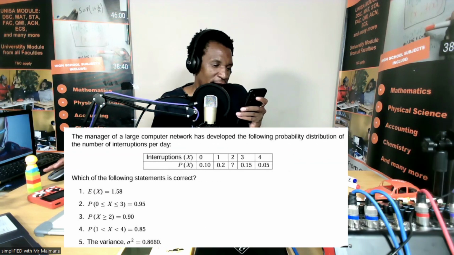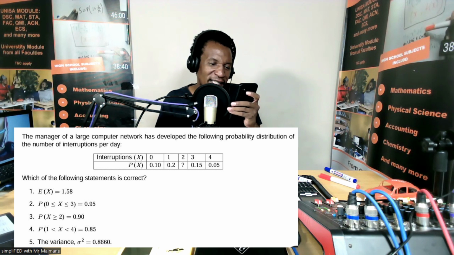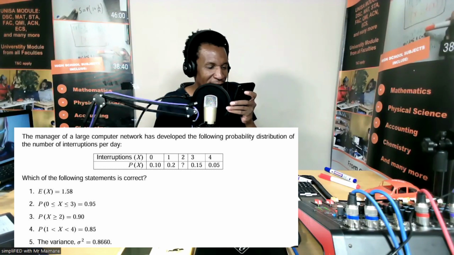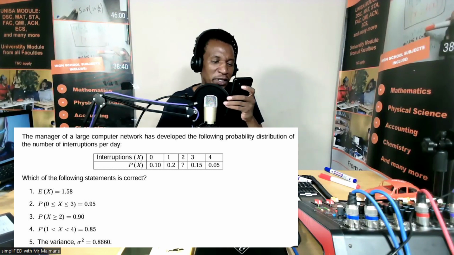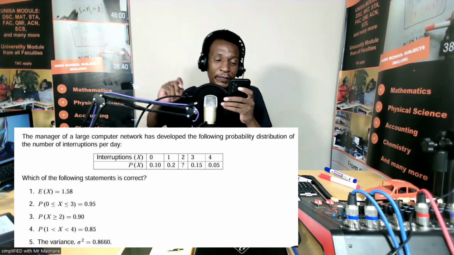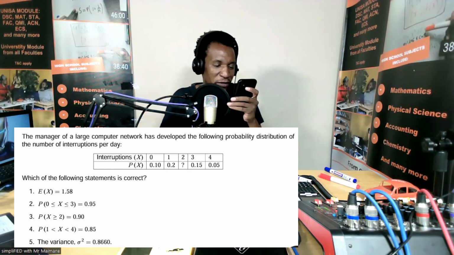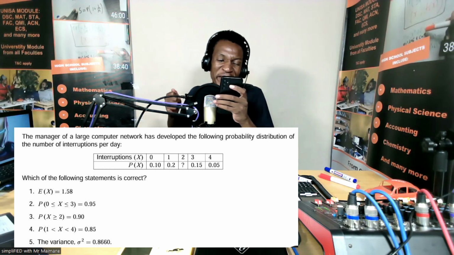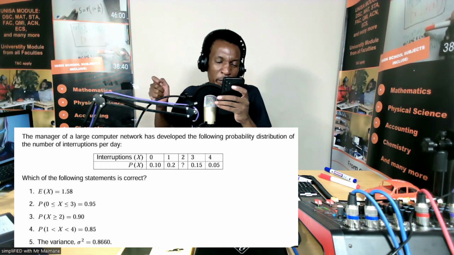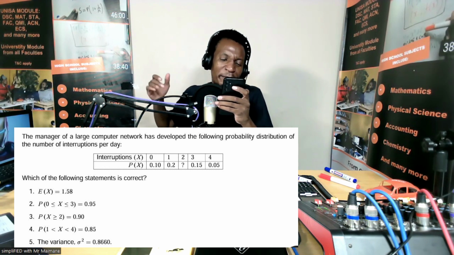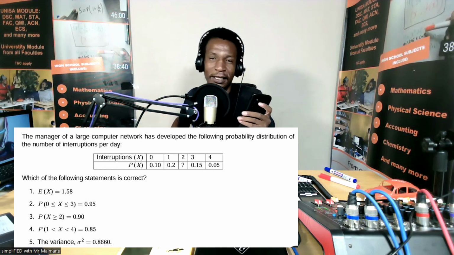So the question reads: the manager of a large computer network has developed the following probability distribution of the number of interruptions per day. We have a table there. It shows the interruptions for their network. They want us to show which of the following statements is correct. We have statement 1 there. They want to know if the expected value is equal to 1.58. And then they want to know the probability between that. We're going to work it out together. That's what the question is. Without wasting time, let's dive into it.